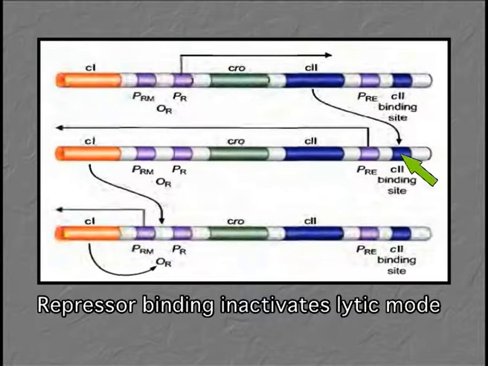C2 acts as a transcriptional activator to activate the synthesis of repressor from a weak promoter called the repressor establishment promoter. So if C2 gets synthesized, it activates the synthesis of repressor, and the repressor, once synthesized, takes command, restricts the synthesis of CRO and switches on the lysogenic mode.